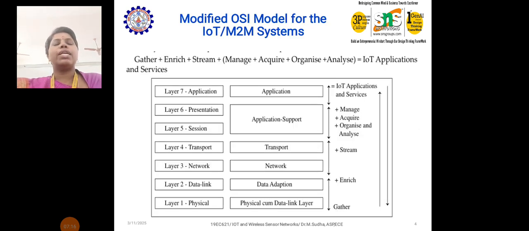And for the modified OSI, we have the formula with the key terms: gather, enrich, stream, manage, acquire, organize and analyze. With the help of these key terms, we can modify the already existing Open System Interconnection layers and get the modified OSI model for the IoT and M2M system.